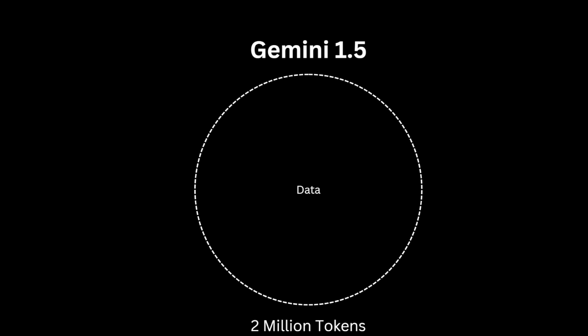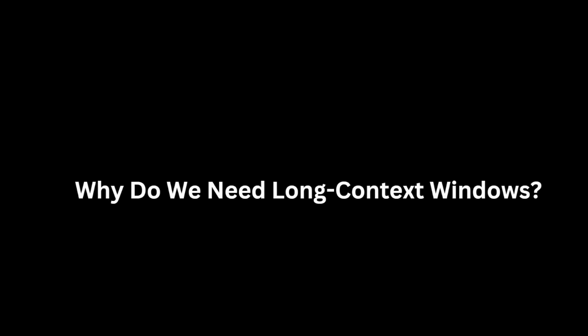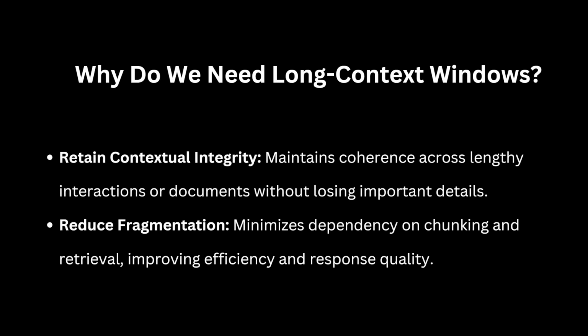Now, why do we need long context windows? Because Pranav, life isn't a 280 character tweet. Real world problems need models that can connect the dots across massive datasets. Exactly. Long context windows are essential to retain contextual integrity without losing any information, resulting in high quality responses from the LLM, unlike Francis. Nice try, Pranav. But at least I don't lose my train of thought after 2 minutes like some people.